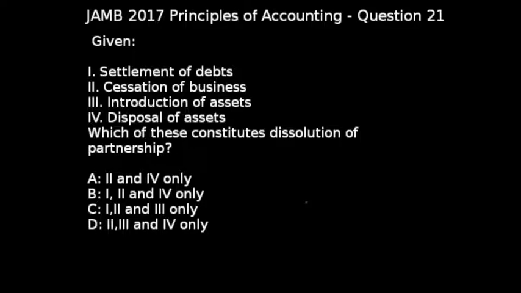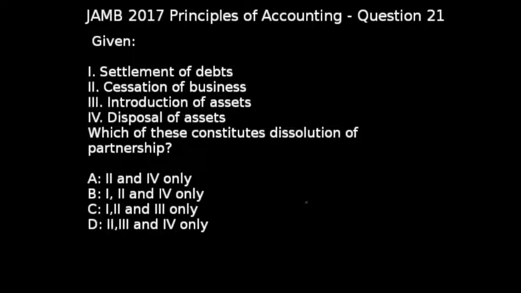Apart from that, we also have the disagreements among the partners. This is very important. Disagreements among the partners. When there is a disagreement, the partners may end the business and go their separate ways. When the partnership business is also experiencing losses, the partnership business will definitely come to an end. So if we look at these items one after the other, we first see settlement of debts.